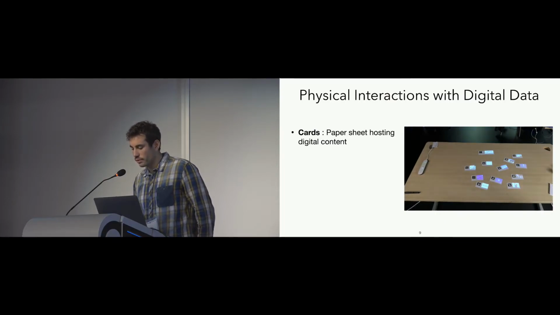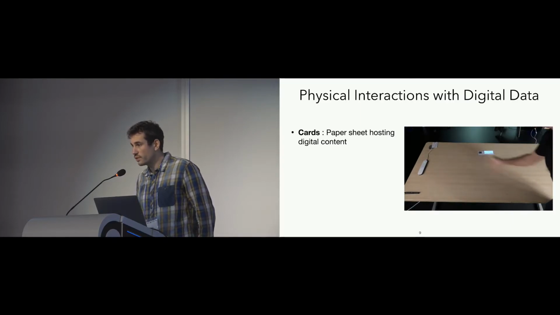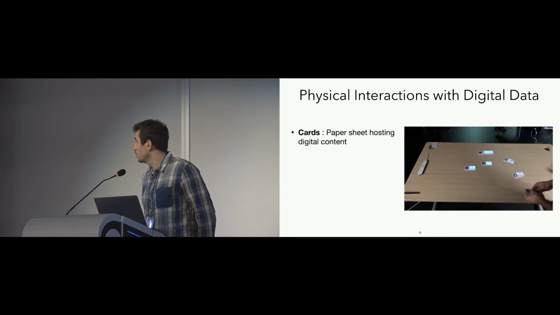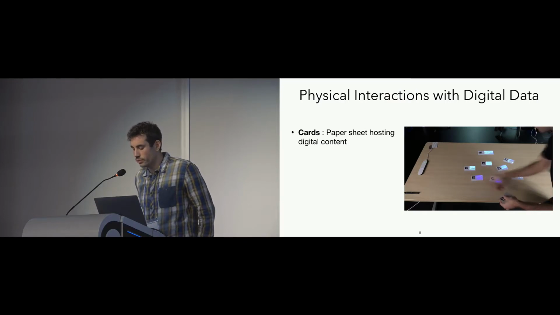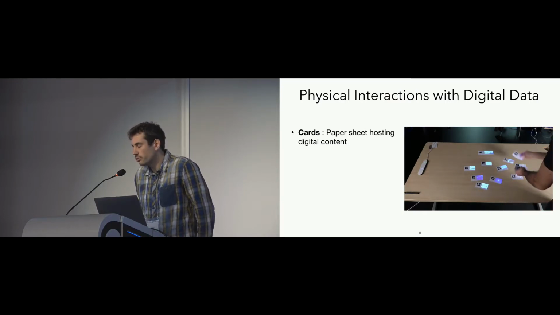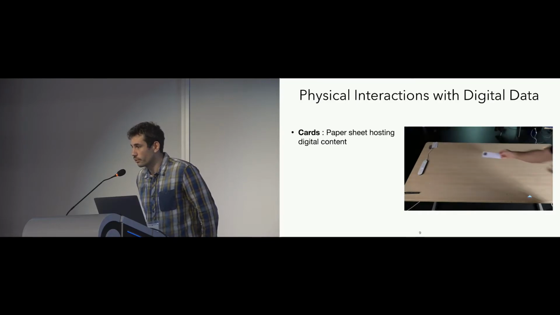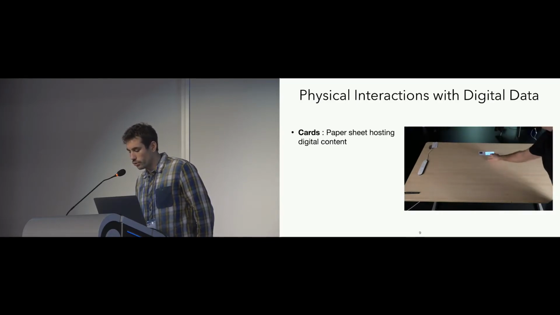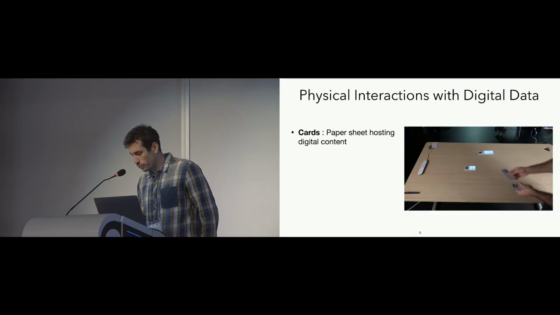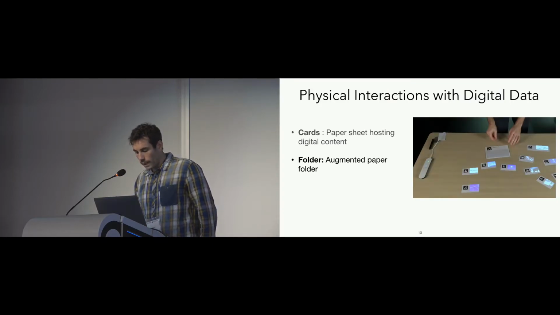An interesting fact: when we asked a group of children if they saw any difference between printed images and augmented cards, they said no. They did not notice the video projector above the table, and only after we showed them the video projector did they say, yeah, of course it's digital, but there is no difference in manipulating either those cards or printed papers.